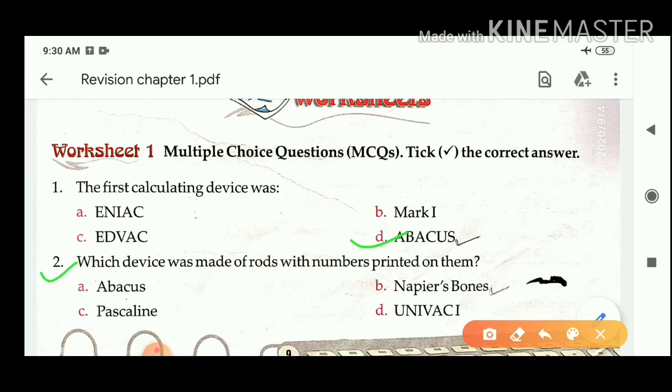Second question: which device was made of rods with numbers printed on them? Option A, abacus, option B, Napier's bones, option C, Pascaline, and option D, Univac 1. The correct answer of this question is Napier's bones. Which device was made of rods with numbers printed on them? Napier's bones.